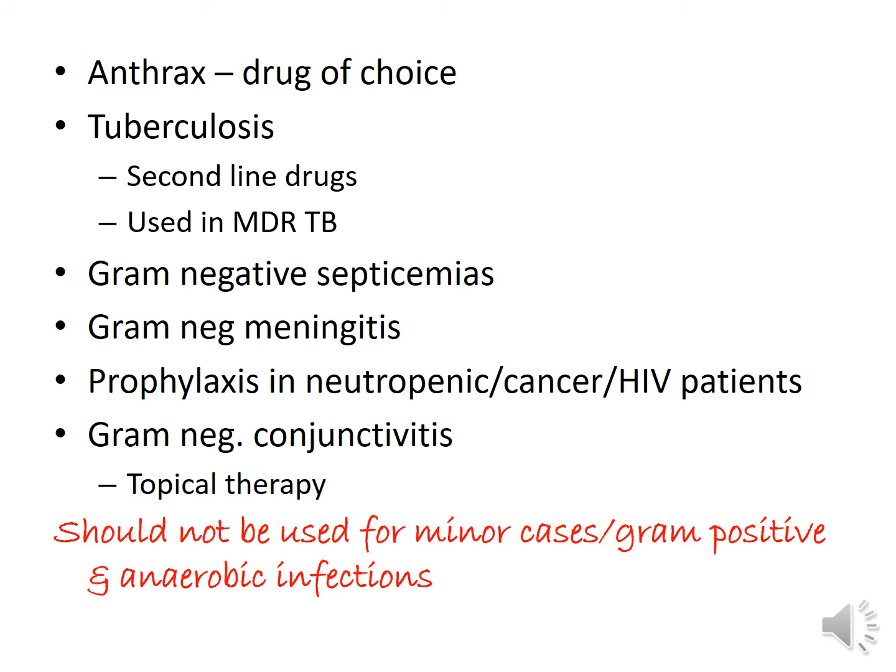We have to keep this in mind that it should not be used for minor cases, or for gram-positive infections or anaerobic infections. So if we remember the spectrum of ciprofloxacin, that basically it is effective against gram-negative bacteria, and second, if we know which type of infections gram-negative bacteria are mainly responsible for, then it would be very easy for us to remember the uses of ciprofloxacin and other fluoroquinolones.